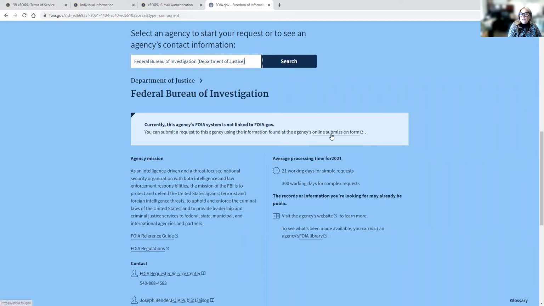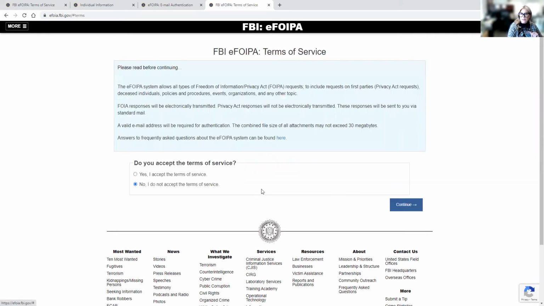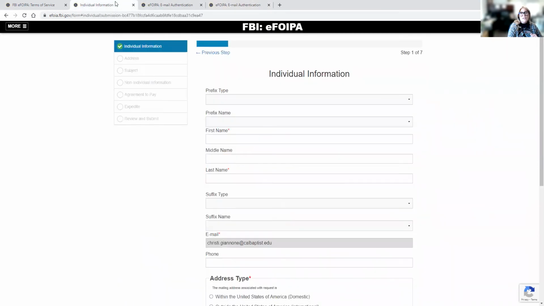So I'm going to click on submit online submission form to direct me to the correct website to get this information. Like most of us, we're experiencing some delays because of COVID, so it gives you that prompt. And like most agencies, you can request to get this information in either paper or electronic format. I'm going to request electronic by clicking on this button and accept their terms. Once I do this, it is going to request that I put my email information in. I already did that and confirmed it, so I clicked on the link that was sent to my email.